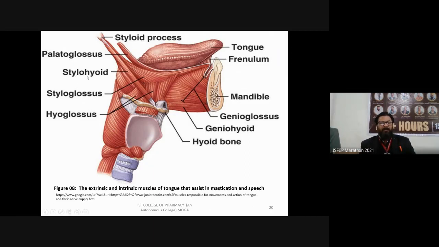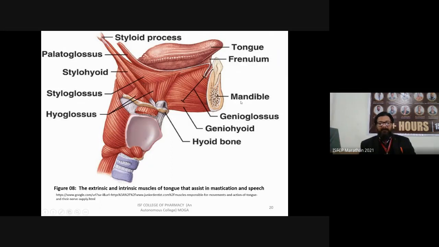Stylohyoid, styloglossus, hyoglossus. These are different orientations of muscle. Orientation means the different directions. With the help of different directions, it is attached to the tongue because we can move our tongue as per our own convenience. This is your mandible.